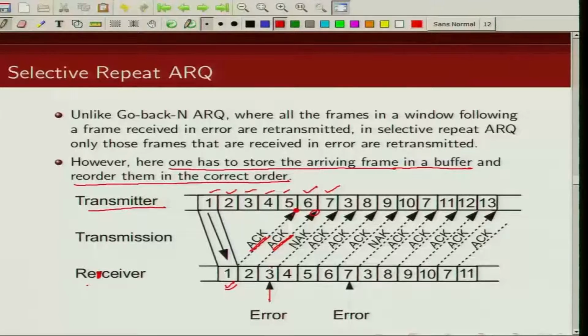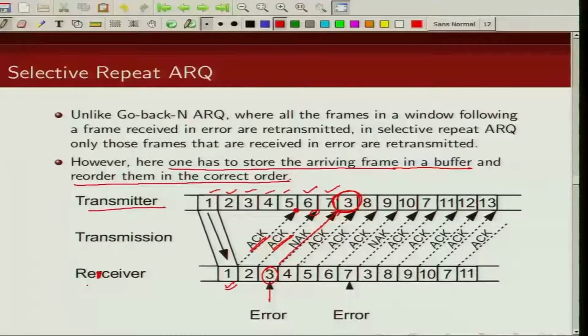In this case, packet number 3 was received in error, so at this time instance you are getting a negative acknowledgement of packet number 3. So what this transmitter will do is retransmit packet number 3. Now note the difference from go back N. In go back N, what we would have done was start retransmitting packets 4, 5, 6.